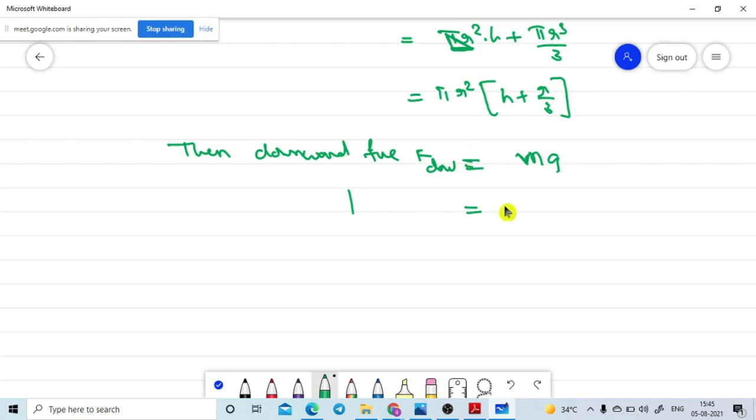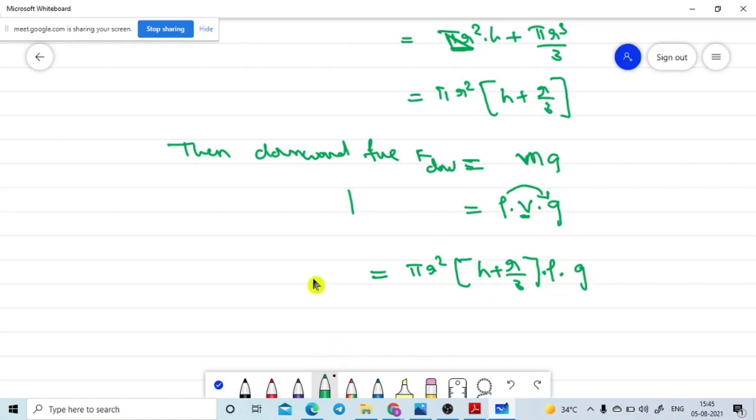Mass is the density of the liquid into the volume of the liquid. Writing the volume as the first term, that is pi r square into h plus r by 3, into rho into g. Is it correct?